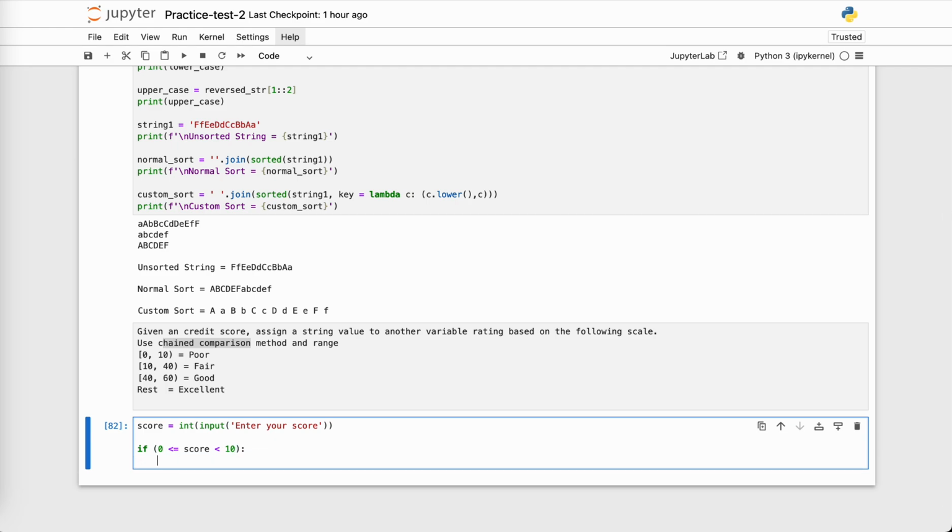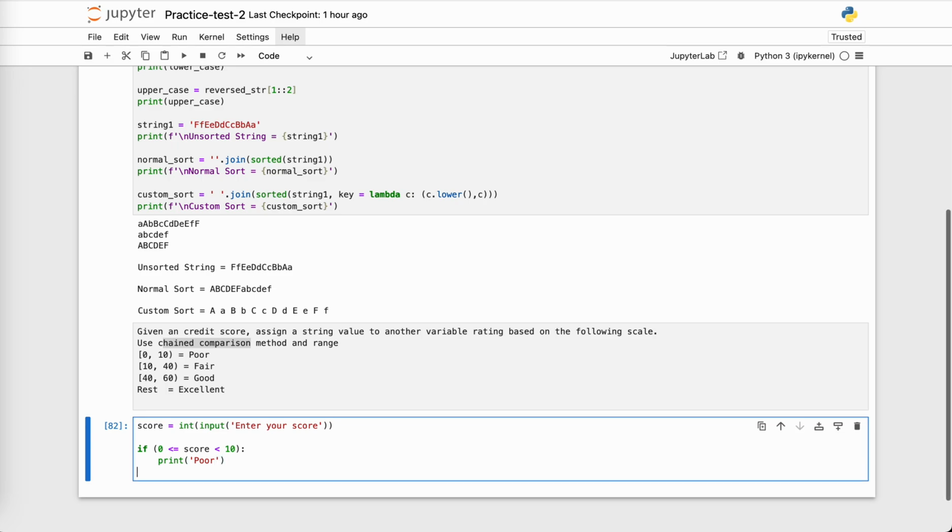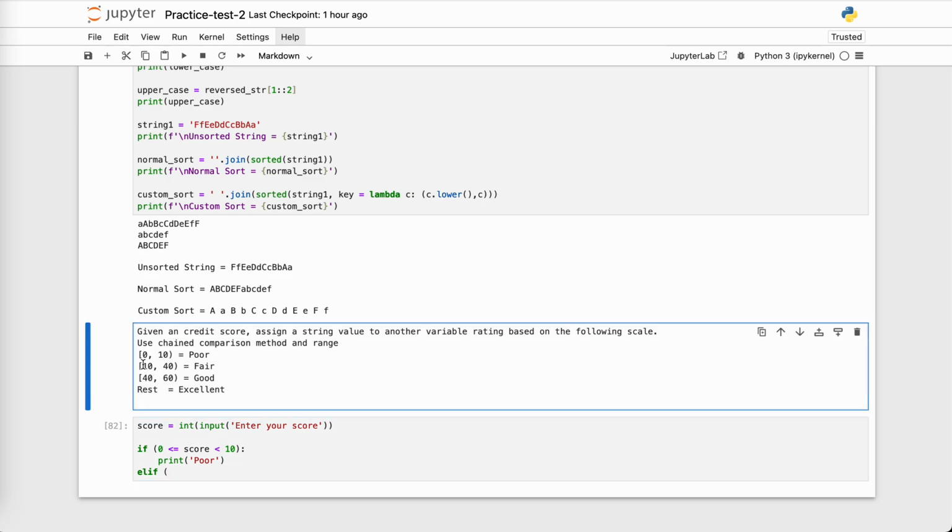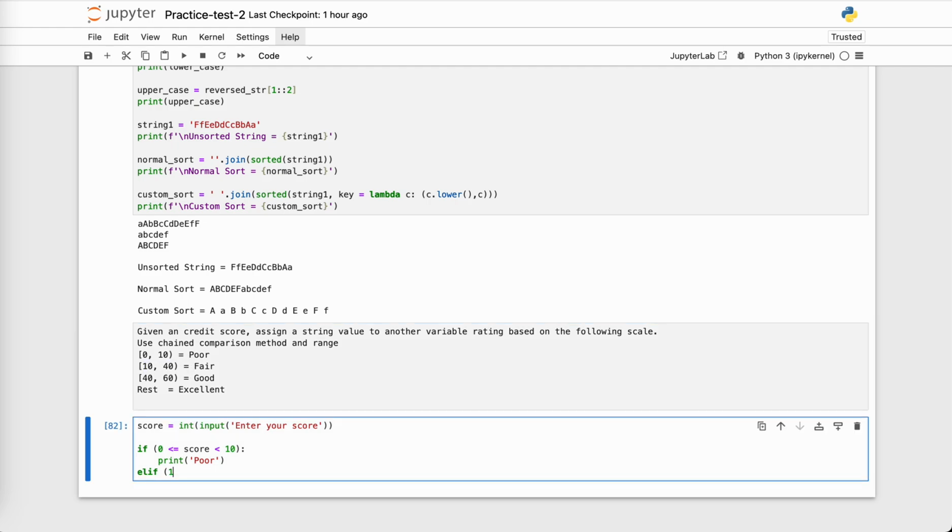What do I want? I want to print poor, right? Now, if score is not between 0 and 10, then what do I want? Else if, meaning elif, if it is between 10 and 40, then it should be fair. So I mention it over here: 10 less than equals to score less than 40.